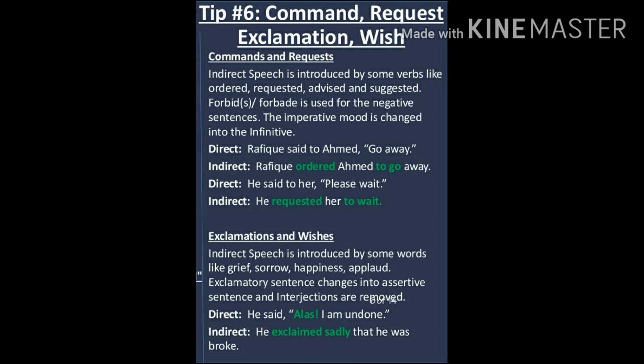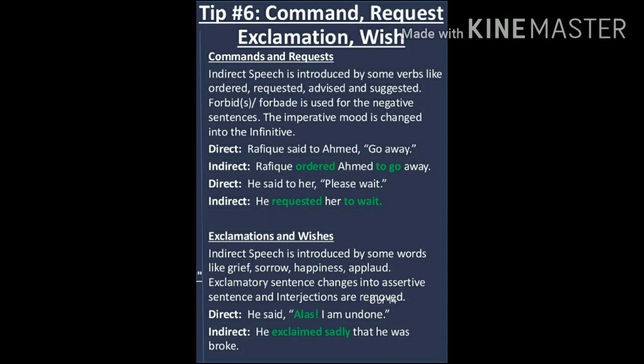If the direct speech statement is conveying any command or request, then indirect speech is introduced by some verbs like ordered, requested, advised, and suggested. So for interrogative, it was asked, demanded, inquired. For command and request, it will be ordered, requested, advised, suggested. And if you want to say no, then forbid or forbade is to be used.